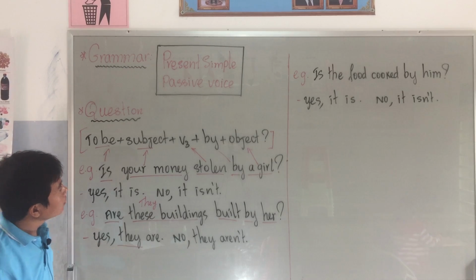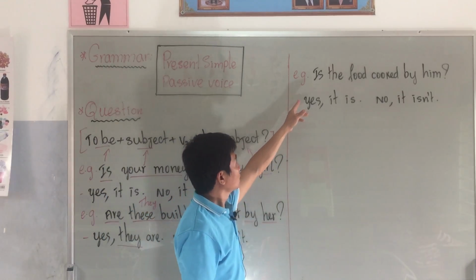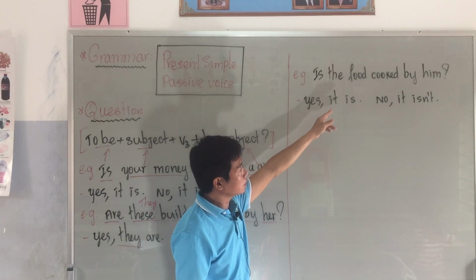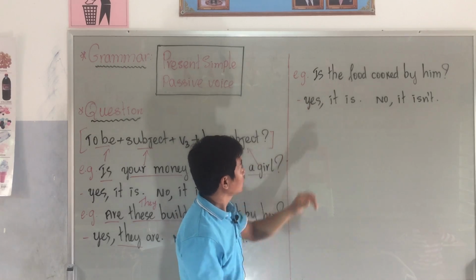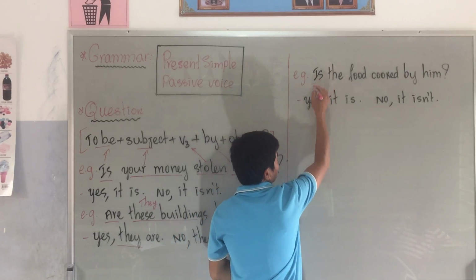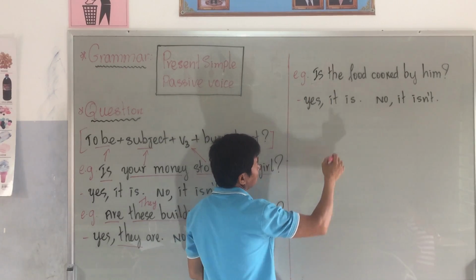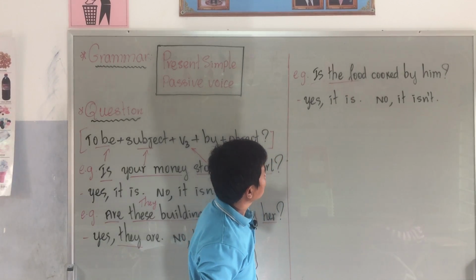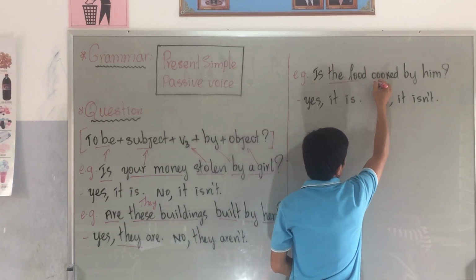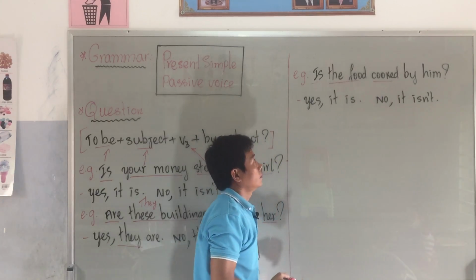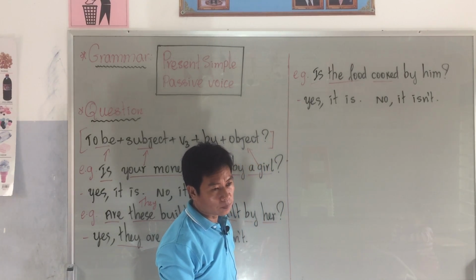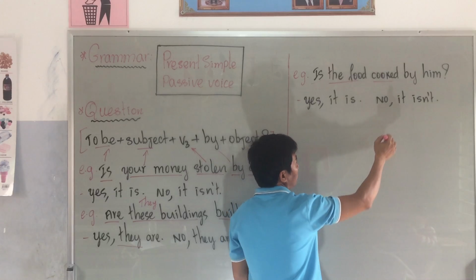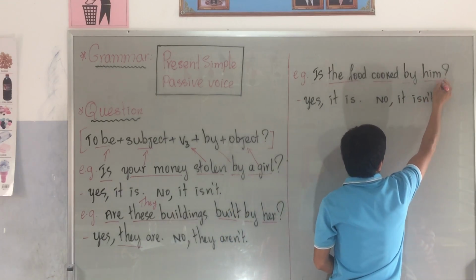One more example. Is the food cooked by him? Is is the verb to be, the food is the subject. Cooked is the verb past participle, plus by and him.